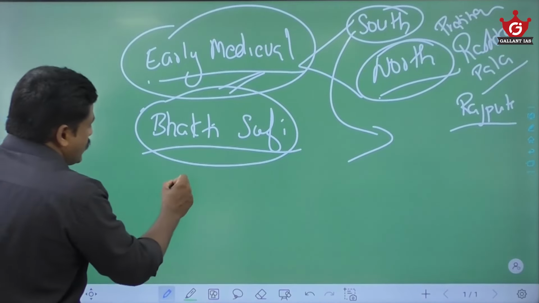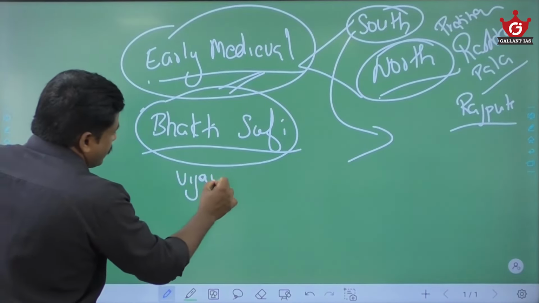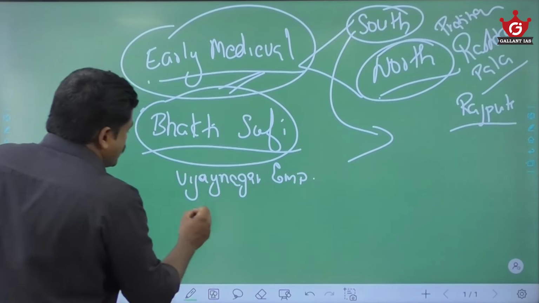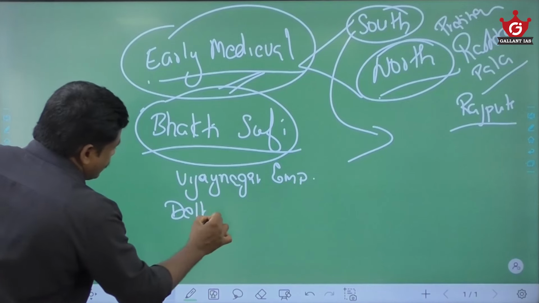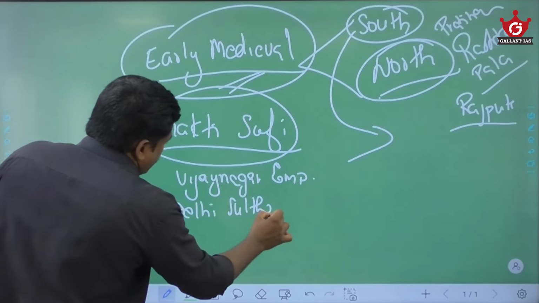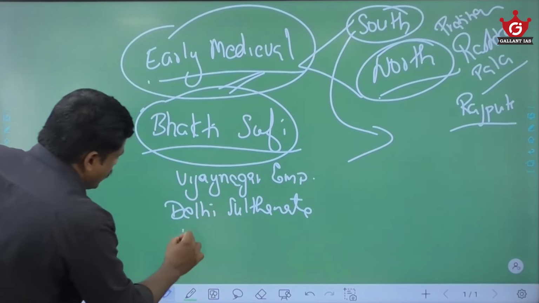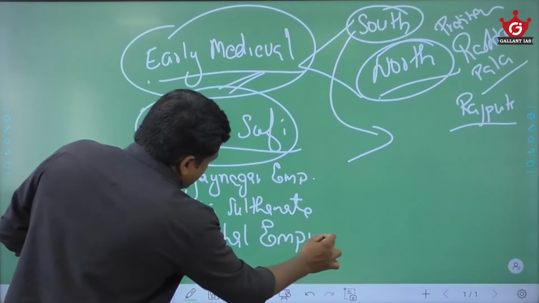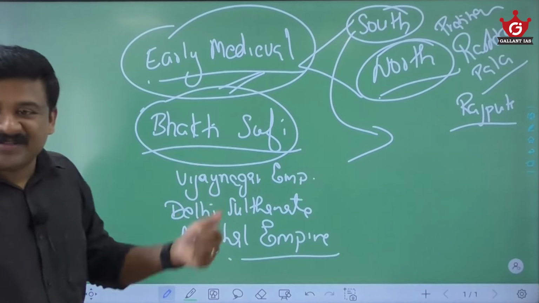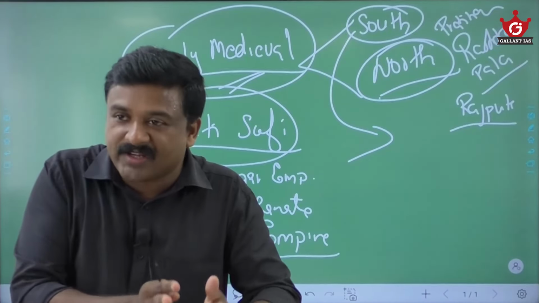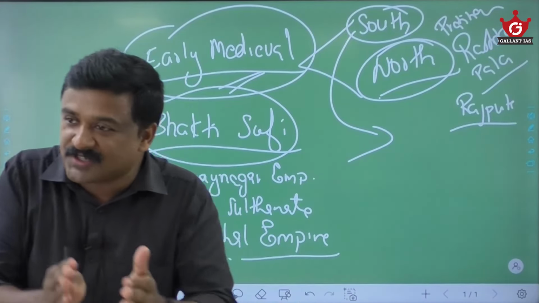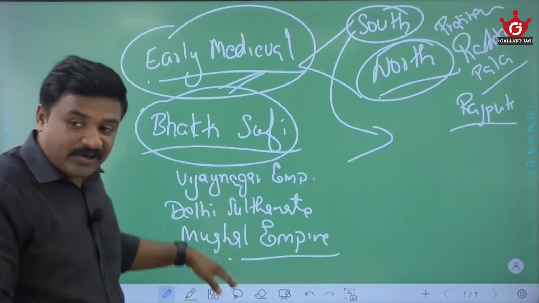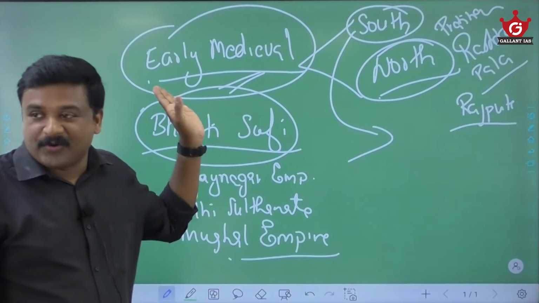Then of course you cover Vijayanagar history, the history of the Vijayanagar Empire, the history of the Delhi Sultanate, the history of the Mughal Empire. In the syllabus the breakdown is like centuries, like 12th century, 13th century, 14th century, 15th. Don't worry, don't be tense here. The same thing you are covering, even though the title is different.